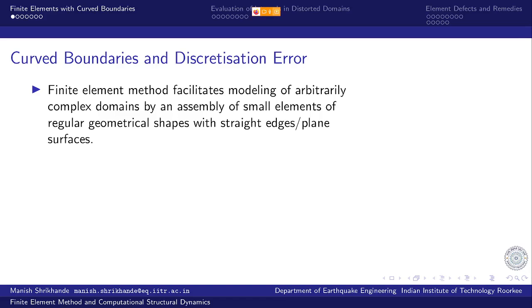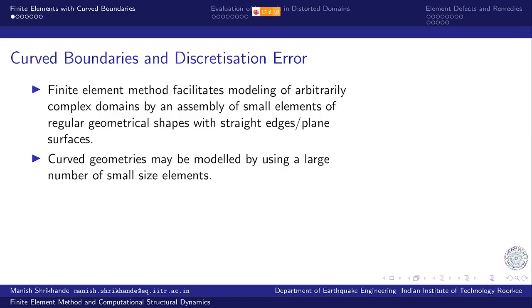So just to reiterate, finite element method facilitates modeling of arbitrarily complex domains by an assembly of small elements of regular geometric shapes with straight edge or plane surfaces for the three-dimensional domains. Curved geometries, if there are any, may be modeled by using a large number of small size elements.